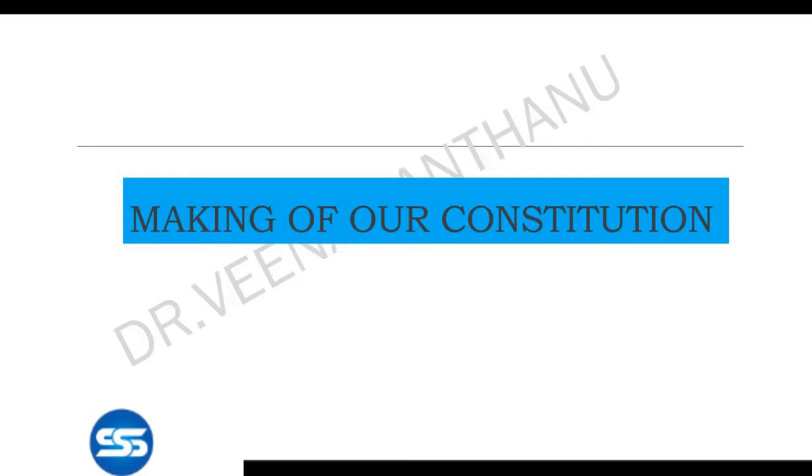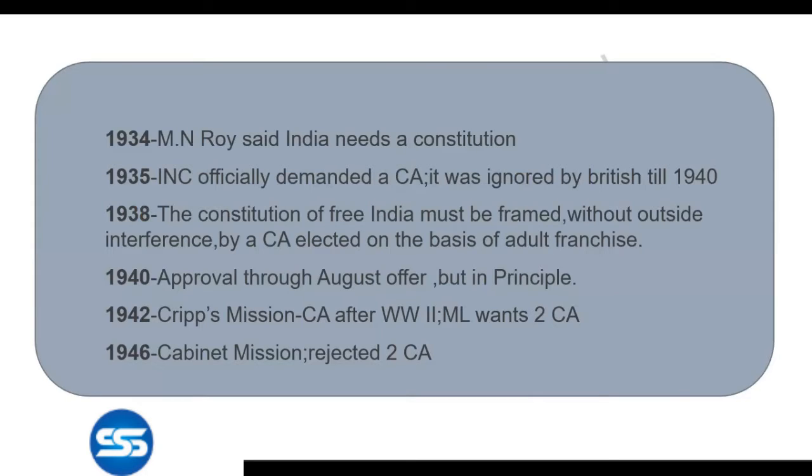So coming to the making of our constitution, I already told you that as the first part you have to study the years, just years only, and the important points regarding those years. The years for the making of the constitution start from 1934 and go till 1950. In 1934, M. N. Roy said India needs a constitution. In 1935, INC officially demanded a constituent assembly, but it was ignored by the British till 1940.